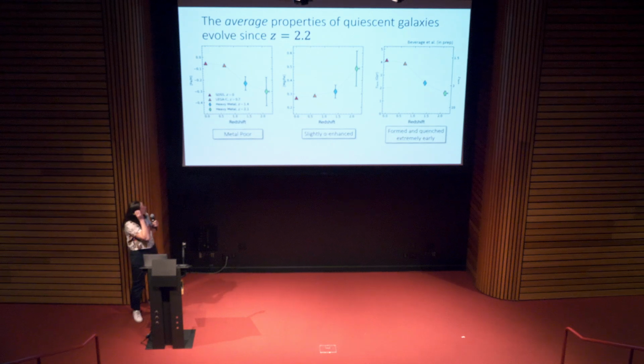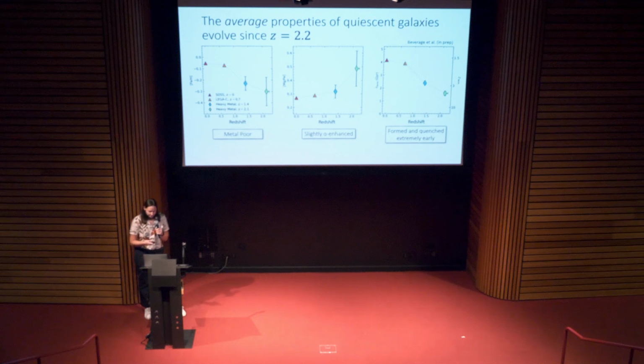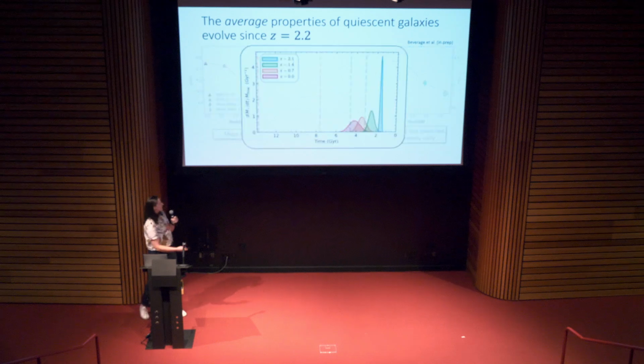Well, remember before I said that the alpha to iron ratio tells us something about the star formation timescale of galaxies. So here I'm using magnesium as a tracer of alpha abundance. And by comparing the elemental abundances at each redshift interval to just a very simple chemical evolution model, we can start to learn something about the star formation histories of these galaxies. So I did just that. And these are the inferred star formation histories.